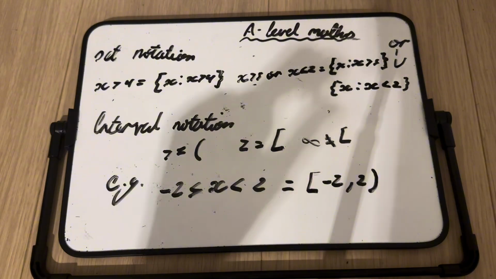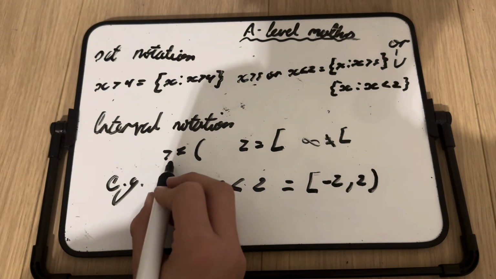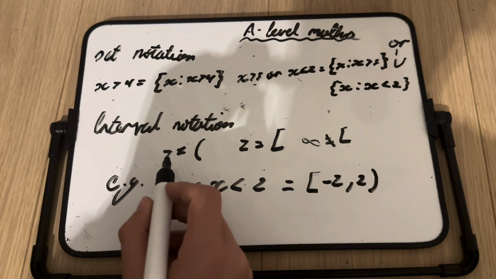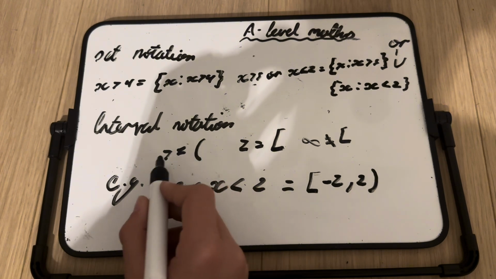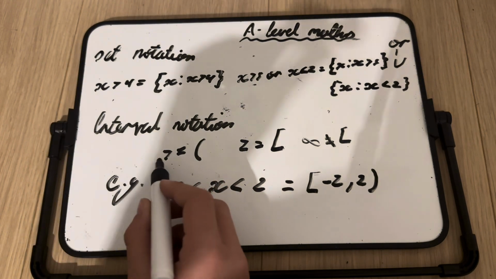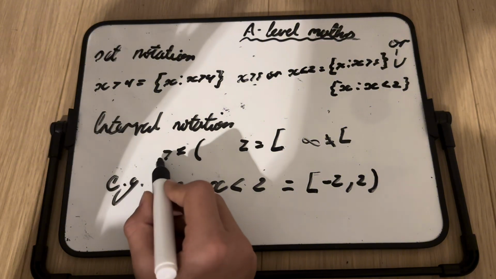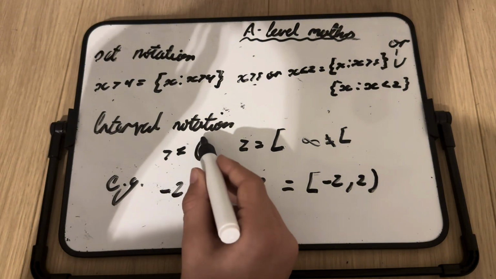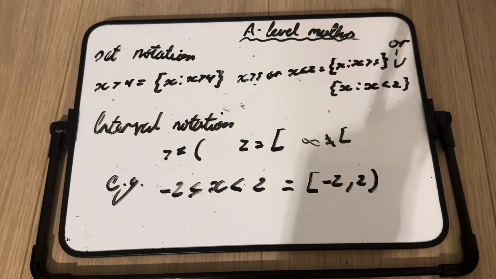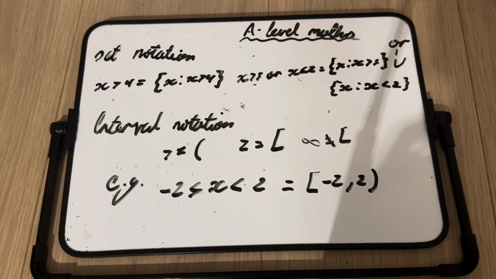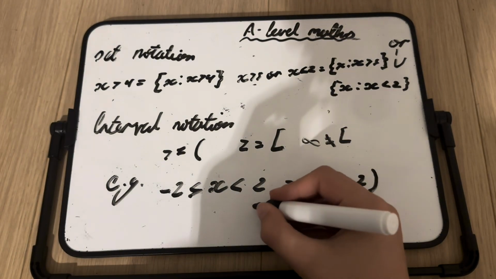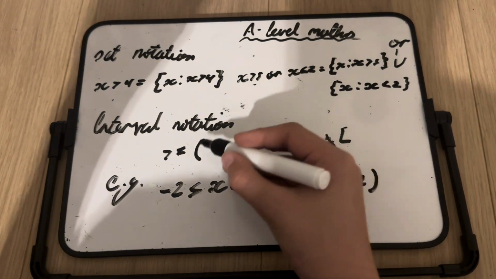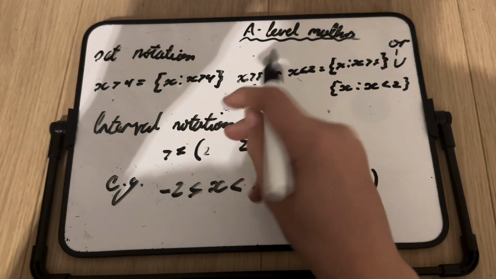Now for interval notation, if something is greater than but not equal to, then just greater than, for example, if we had x is greater than 2, since it's not equal to, it's just greater than, then you'd have this normal bracket. But the reason why it's a normal bracket is it's not inclusive. So it just means that it's not inclusive of the number itself. If we had 2, that would mean it's not inclusive of the 2.